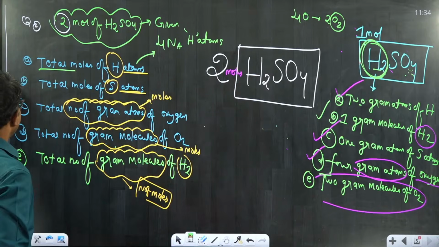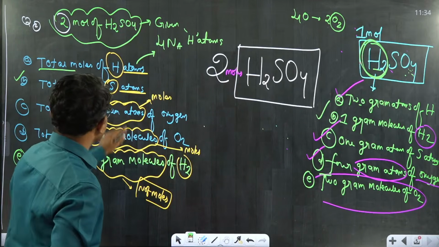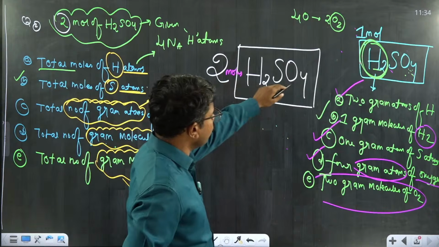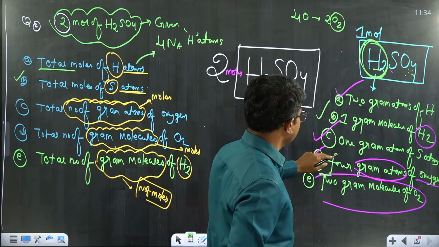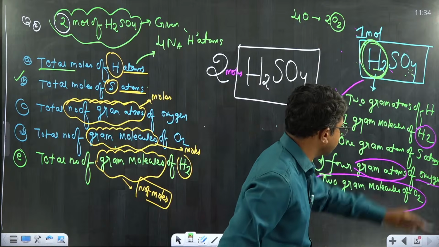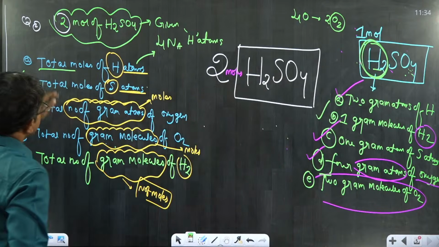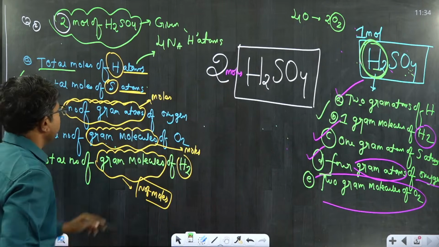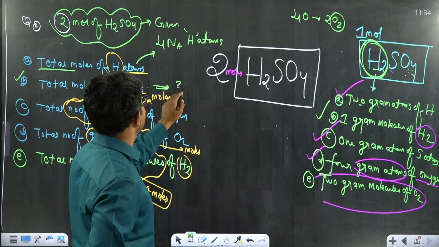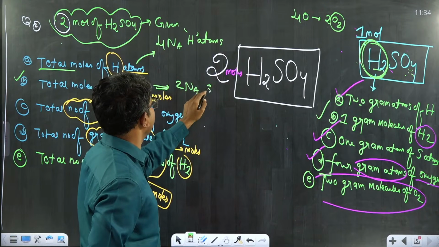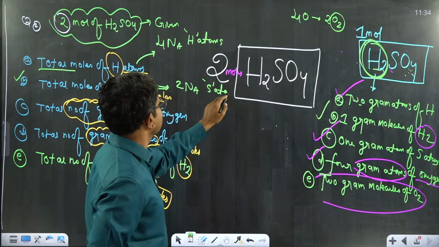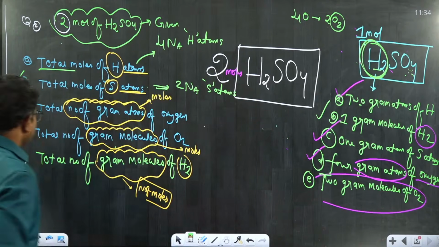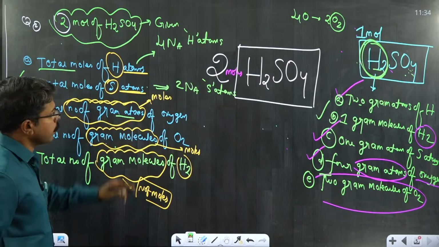Next, second point, B, total moles of sulfur atoms. Since 1 mole of H2SO4 contains only 1 gram atom of sulfur, 2 moles of H2SO4 will contain 2 Na sulfur atoms. Correct?